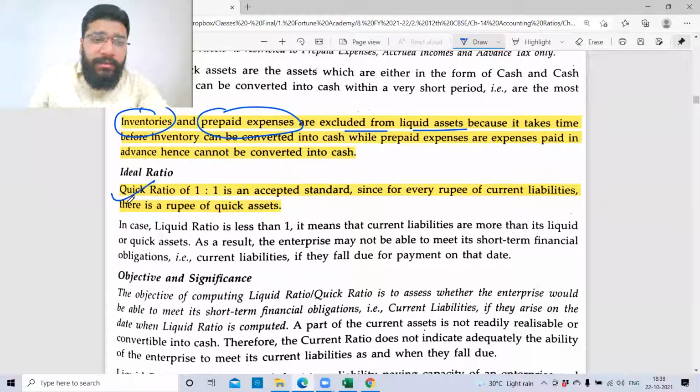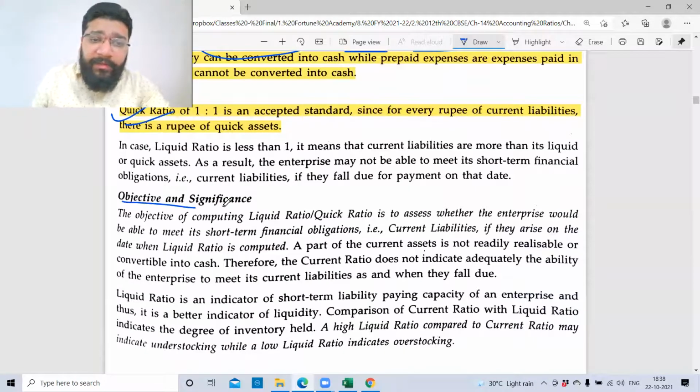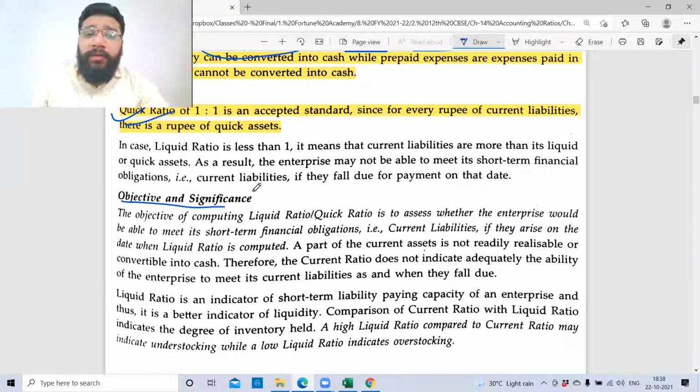And guys, this concept, this ratio, what it means, you have to understand it theoretically for assertion and reasoning purposes. Guys, objective and significance also you need to remember for all the ratios. We have studied that in the regular class, so I'm not repeating it here one more time. This is again important from the point of view of assertion and reasoning.